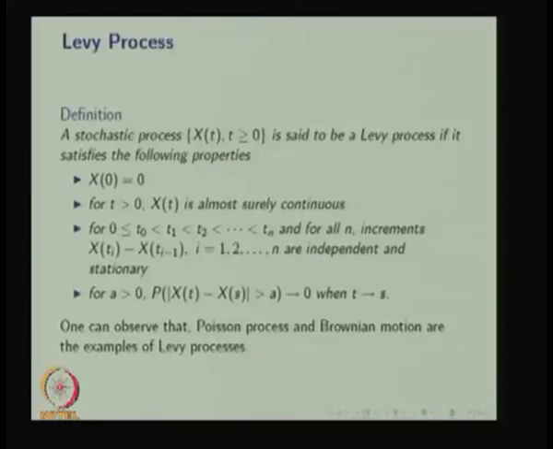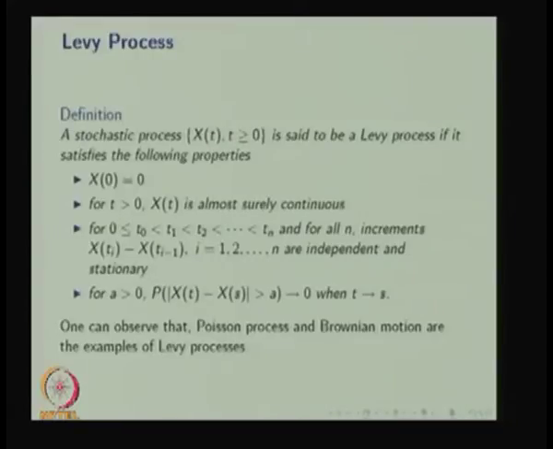The fourth condition, for a greater than 0, the probability of the absolute value of X(t) minus X(s) greater than a tends to 0 as t tends to s.